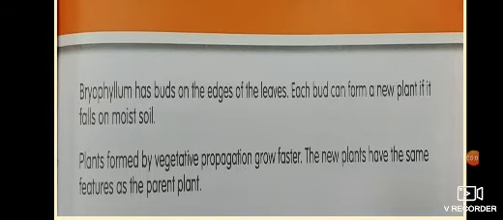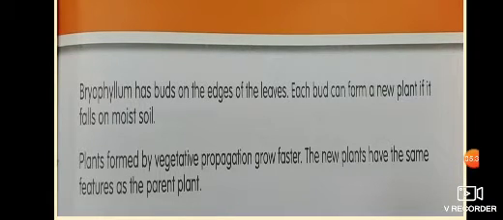Bryophyllum has buds on the edges of its leaves. Each bud can form a new plant if it falls on moist soil. Plants formed by vegetative propagation grow faster. The new plants have the same features as the parent plant. So students, Bryophyllum is a leaf, and its new plant can grow from the leaf itself.